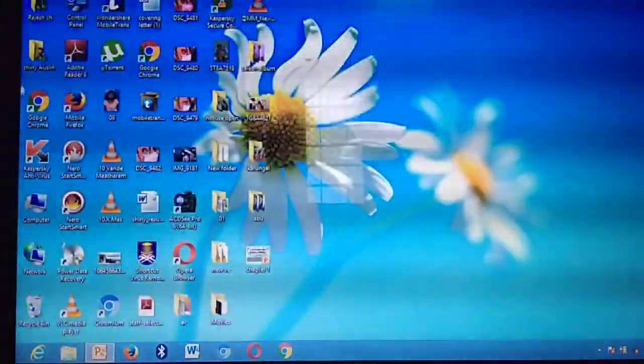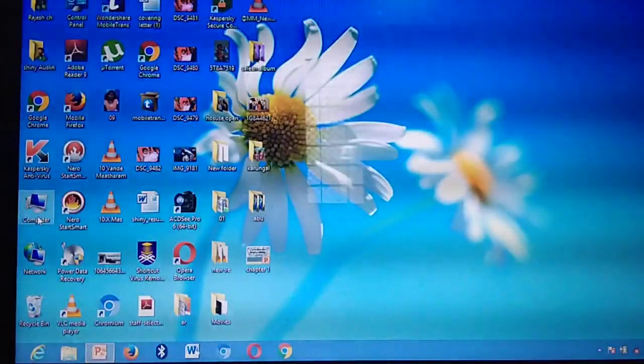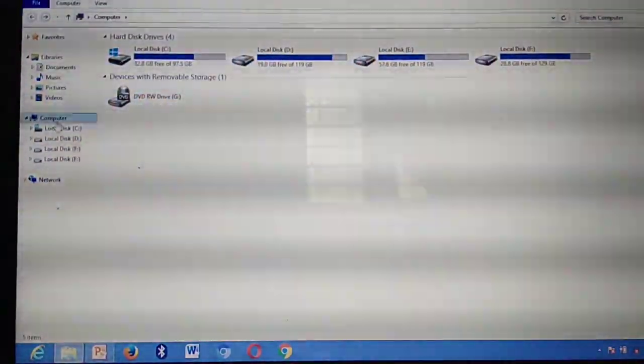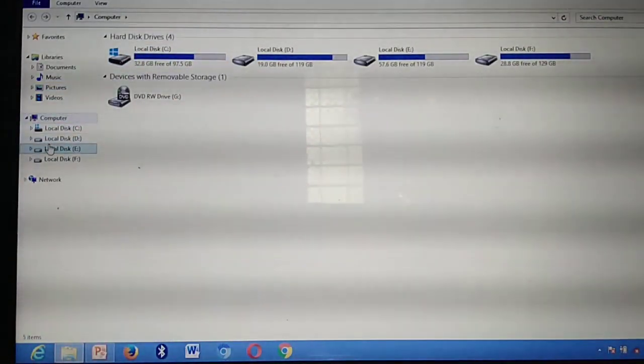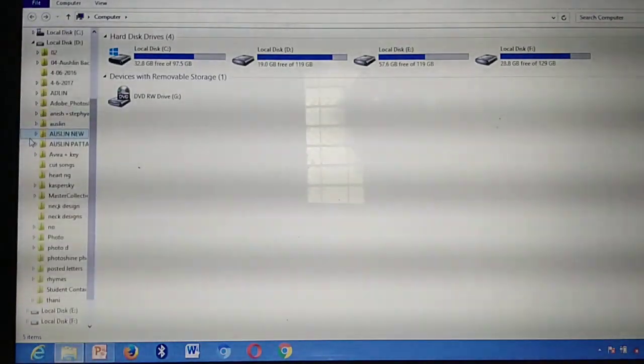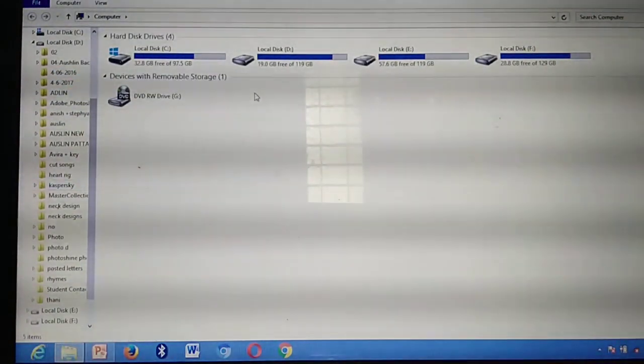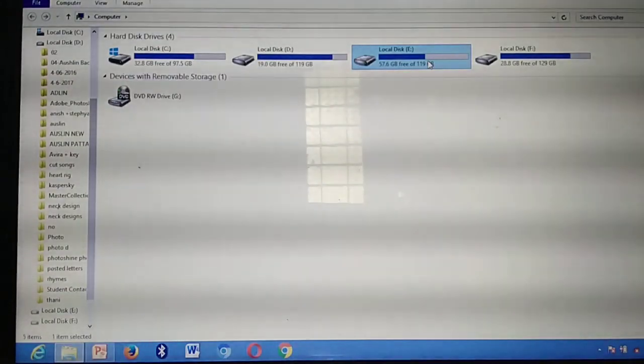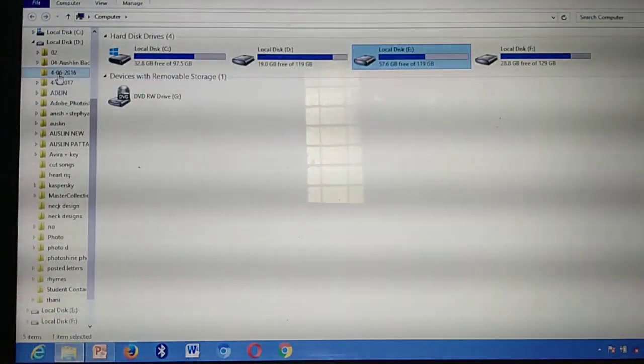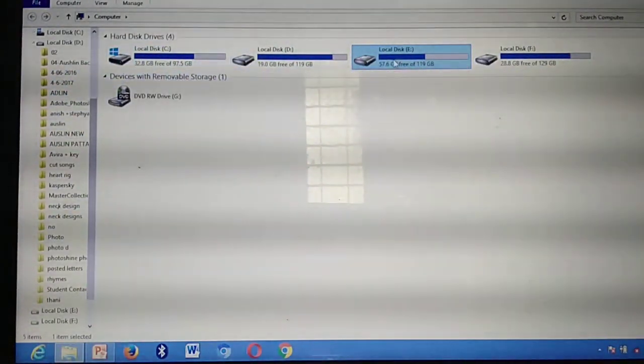Where you open these drive icons, first you need to click My Computer. In My Computer, see, this is called the left pane. Okay, this is called the right pane. If you click this small arrow mark, what folders will be there? All the folders are displayed here. I need to drag a file from here to here, the E drive.